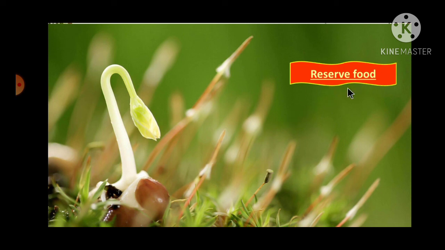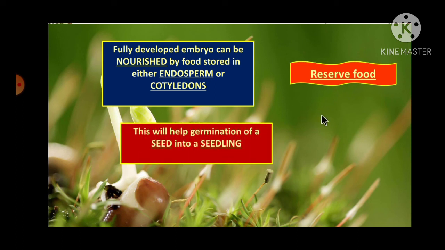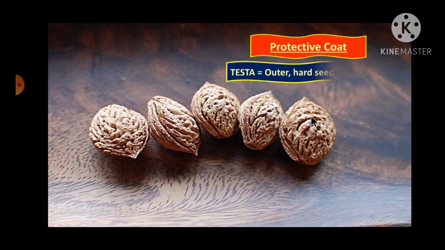Seeds are the source of reserve food. They contain food material which will be food for the developing embryo, correct? And food will be present in the form of endosperm. So the seeds remain in dormant condition, and the reserve food will be there, and this will help in the germination of a seed into a seedling. Okay, then protective coats will be present around the seed.